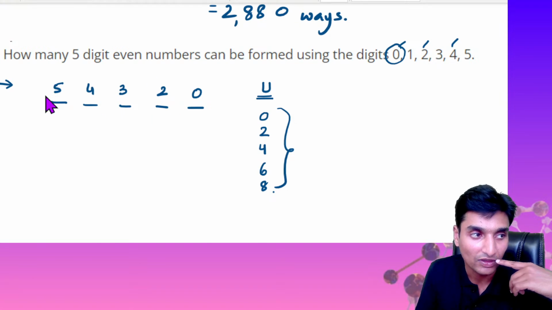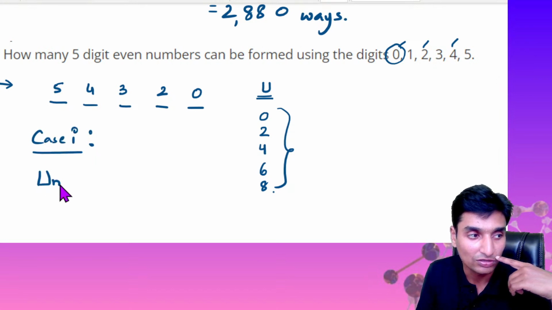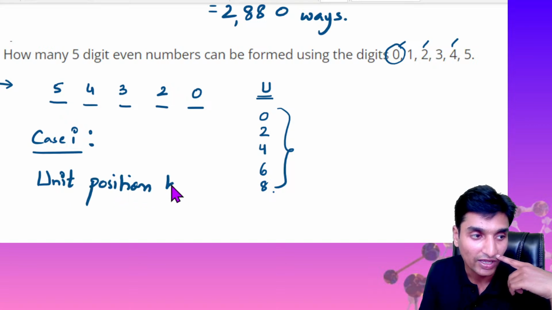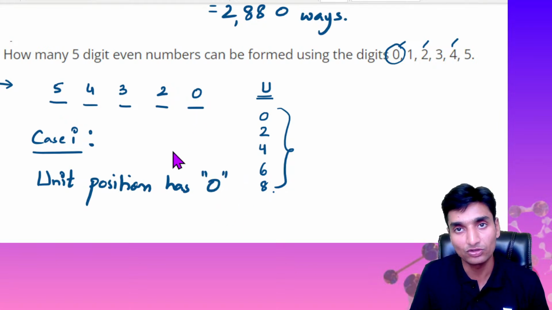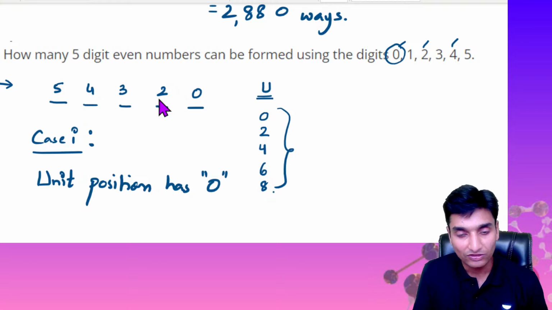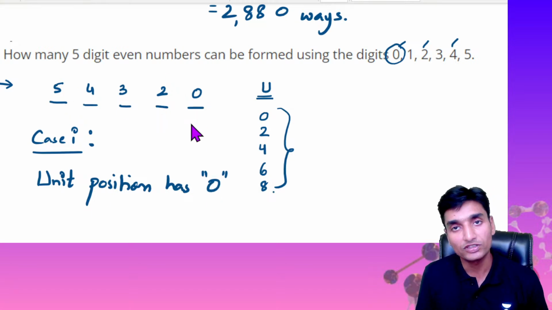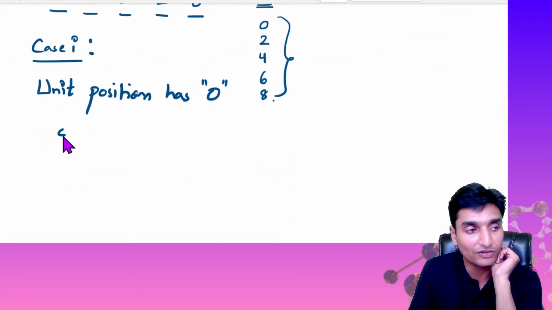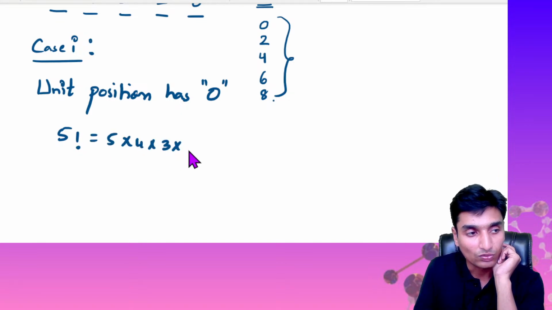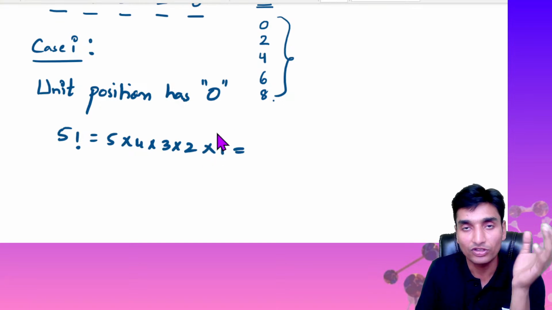Case number 1, if I am substituting 0 in the units position, that is the first case. So the total number of ways is 5 factorial, which is 5 into 4 into 3 into 2 into 1, and 0 factorial is 1.